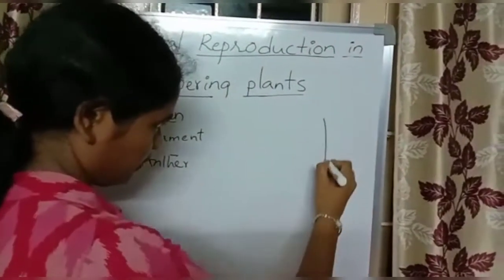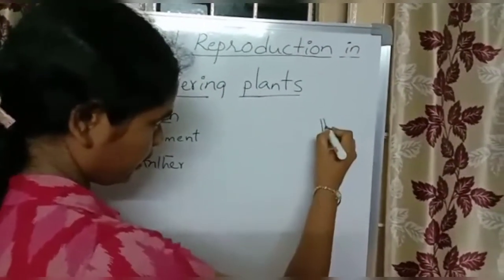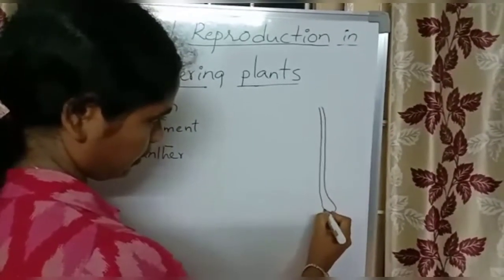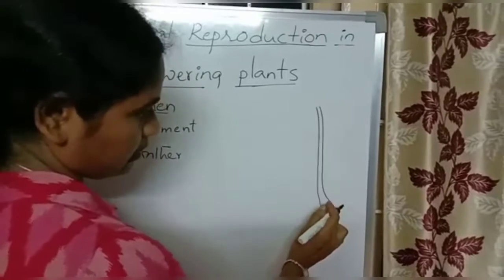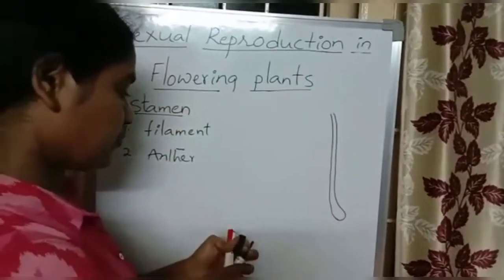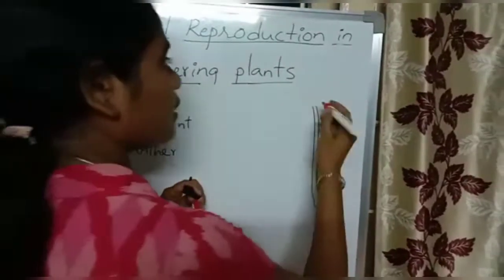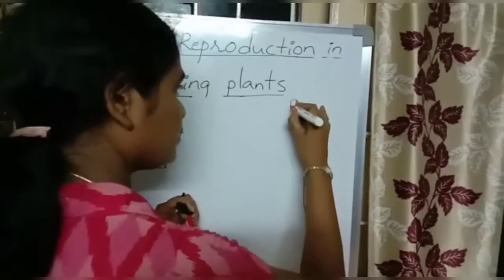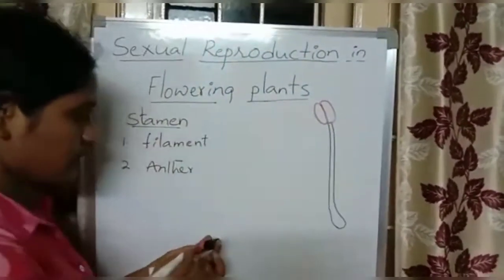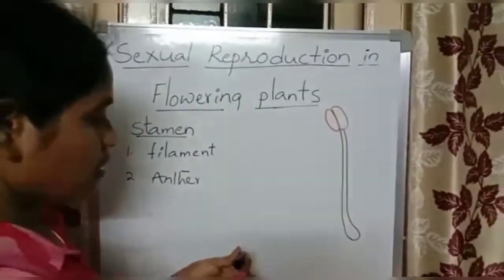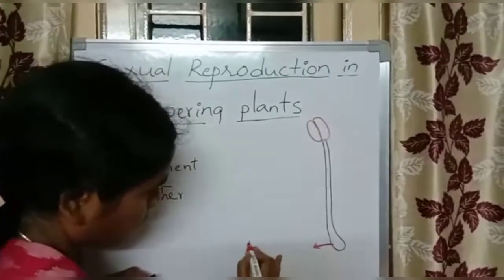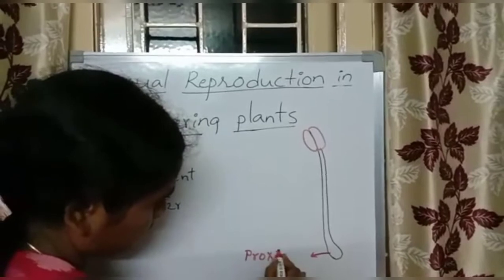So how is the filament? The filament is a long slender part, and it has a lower end as well as an upper end. At the tip of the upper end there is the anther, which may have one lobe or two lobes.